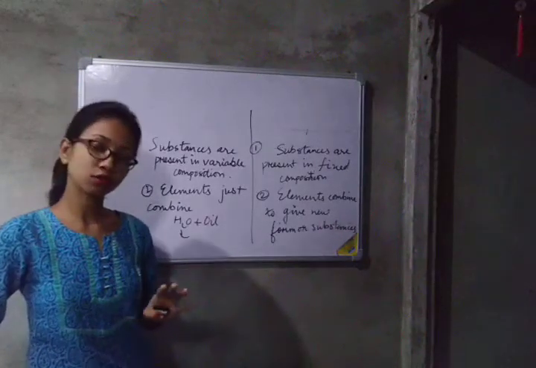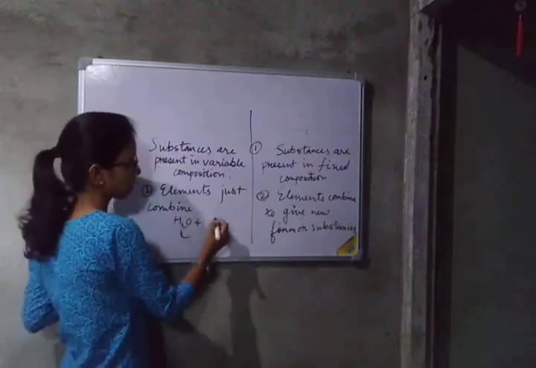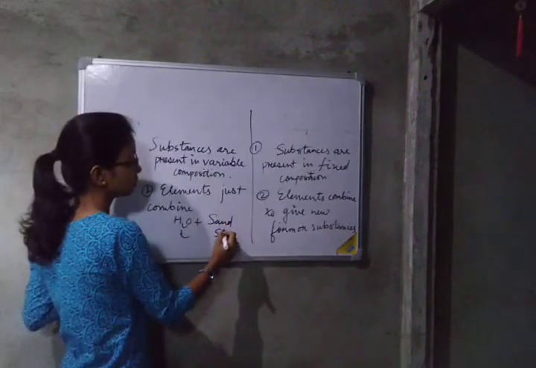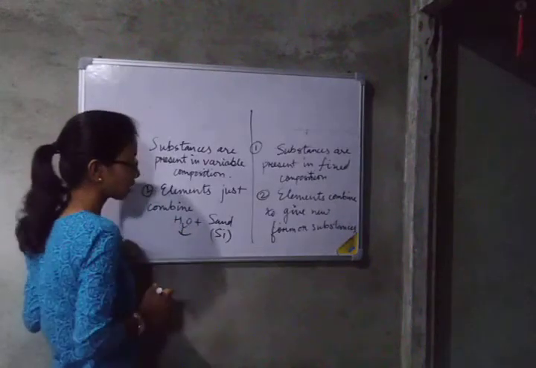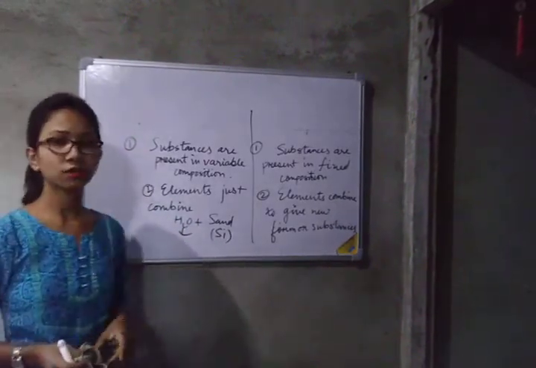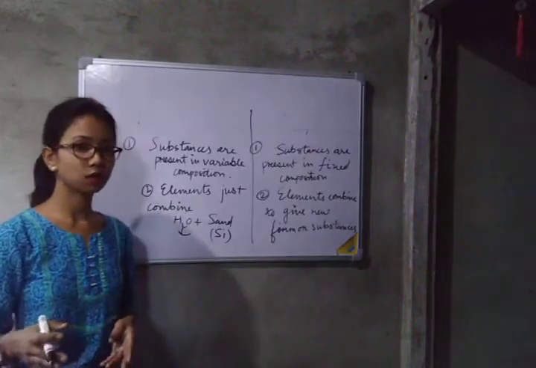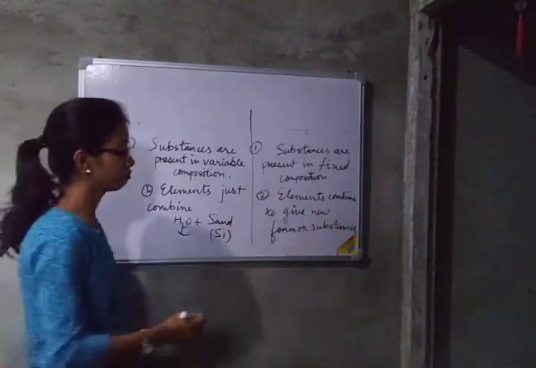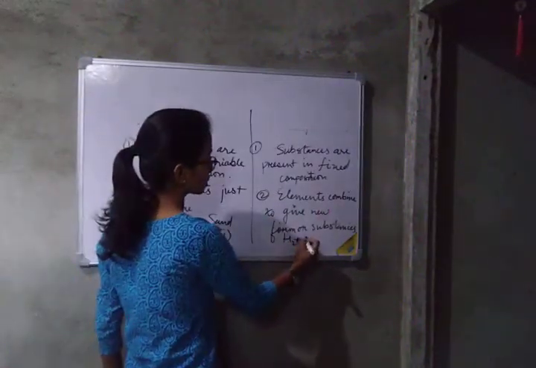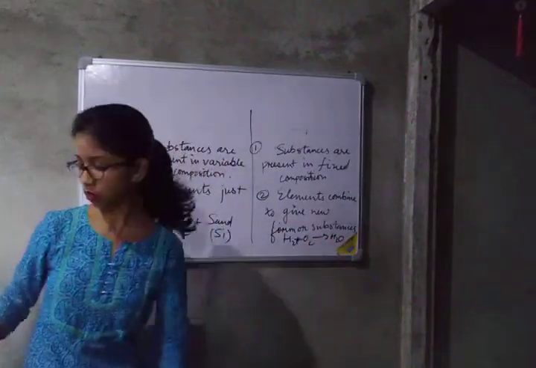If I mix soil plus water plus sand, sand means silica, water plus silica is not giving a new substance, they are just combined together, and we can separate the sand and water. But whenever hydrogen plus oxygen react, it gives H2O. So a new compound or new substance is formed. So this is the difference.